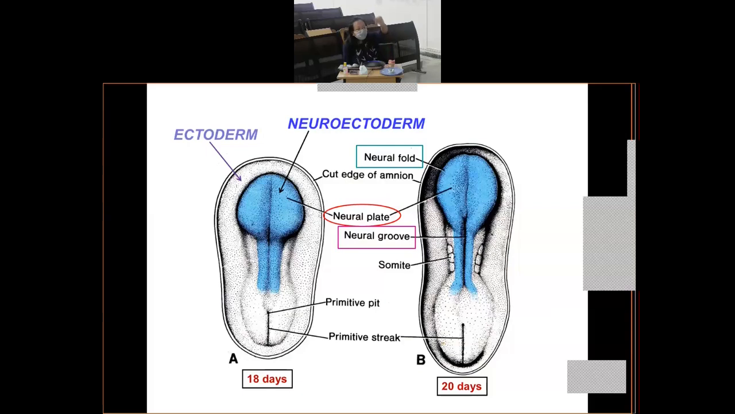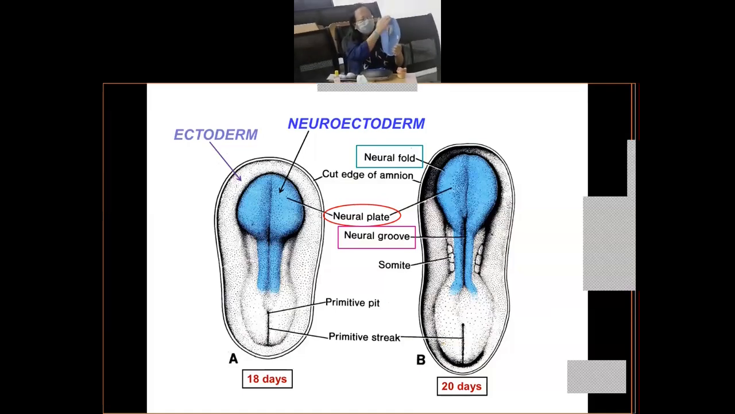Now, if you see the shape of the embryonic disc, the germinal disc, it is like a slipper shape, right? You can see this is the shape of the embryonic disc. This entire blue color is the ectoderm, and in the midline the ectoderm proliferates to form a thick mass of plate, which is called the neural plate, right? And the cells of the neural plate are called neuroectoderm. Just remember that neuroectoderm is in fact derived from ectoderm.